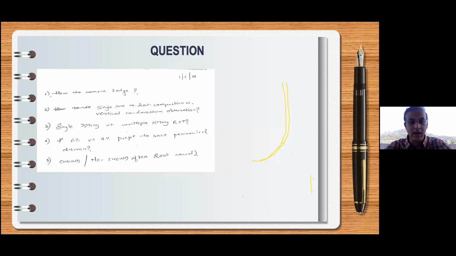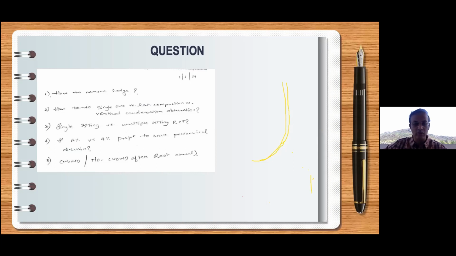Okay, now when we have decided to give crown or not to give crown, it is important for us to remember one simple thing: what is the remaining thickness of the dentin on the wall? That should usually be minimum 2.5 to 3 millimeters. So if I have a nice class 1 or a class 2 cavity which is pretty small, and the remaining dentin has got a minimum thickness of 3 millimeters, I can simply go ahead and do a nice post endodontic restoration without the crown.